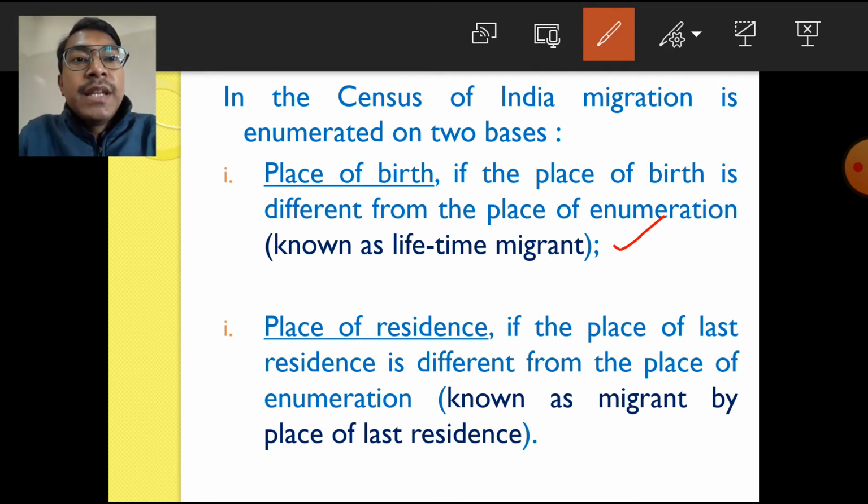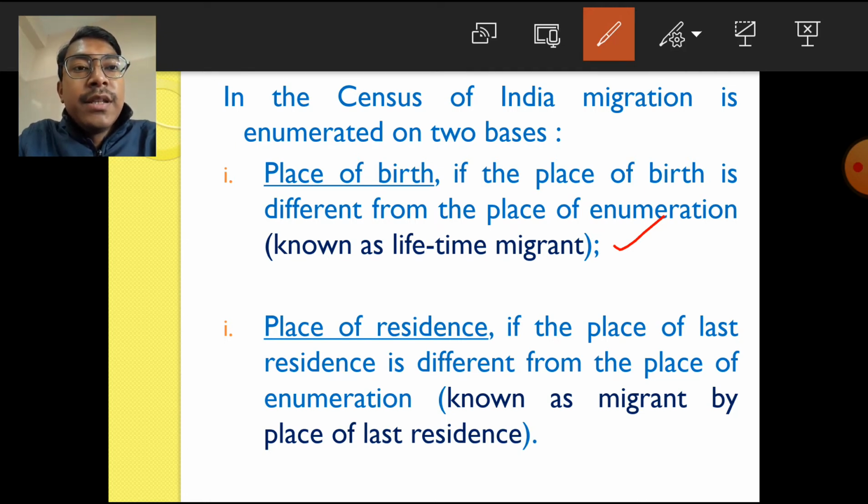See, on the basis of place of residence, if the place of last residence is different from the place of enumeration, those persons are known as migrants by place of last residence, meaning the place where they stayed during the last census is different from the place where they are staying now.